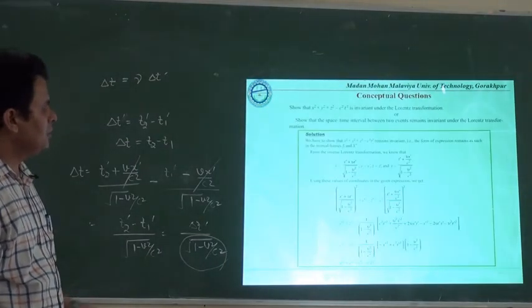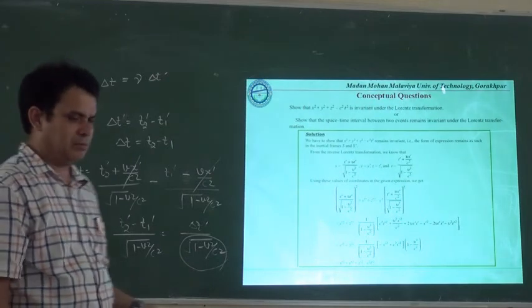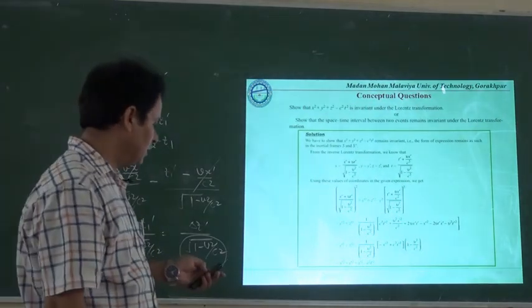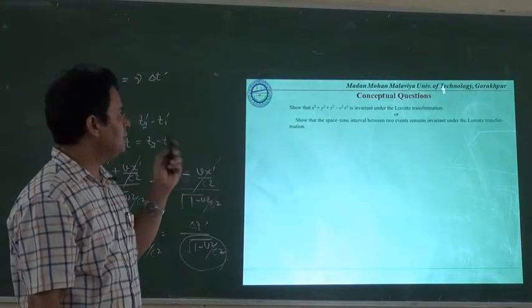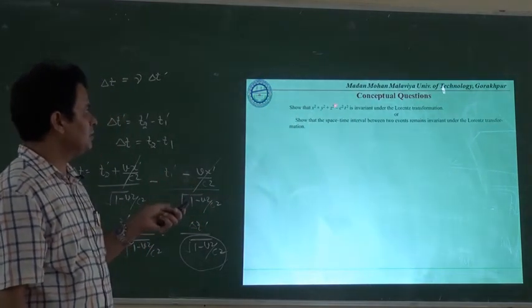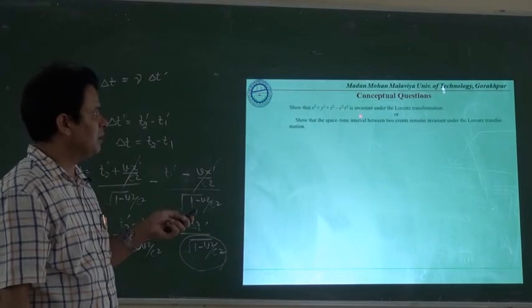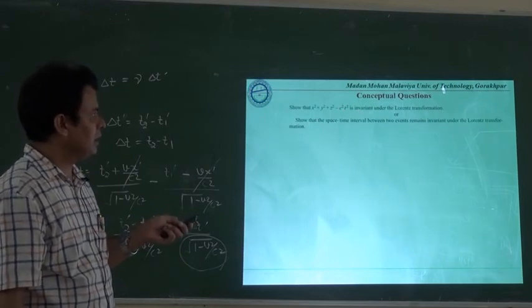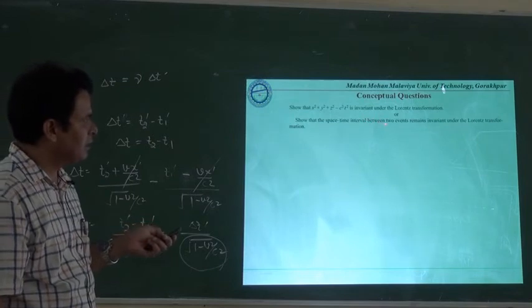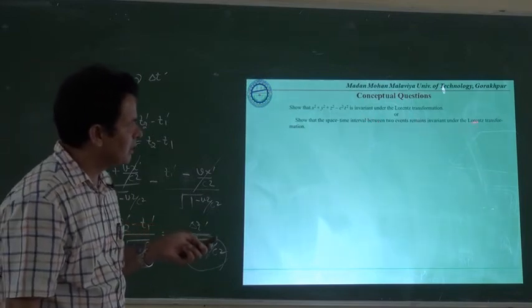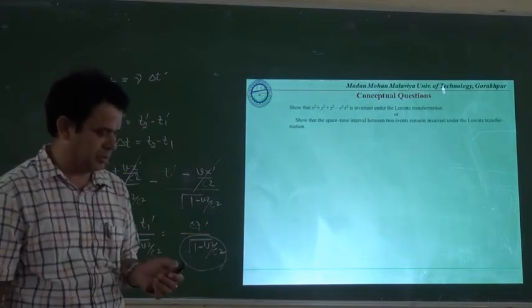Some conceptual questions are here. This is some sort of exercise. You people can do it. We are writing that x square plus y square plus z square minus c square t square is invariant under the Lorentz transformation. So the space-time interval between two events remains invariant under the Lorentz transformation.